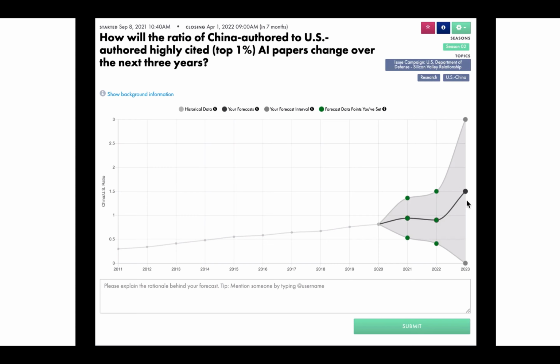If I don't move the dots for a time period, such as 2023, I don't forecast that time period. Note that circles turn green after I've moved them to make it clear which time periods I've actually forecasted. Then, just like before, I write down my rationale and submit my forecast. And that's it.